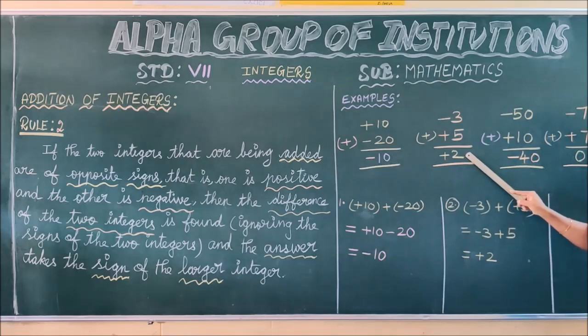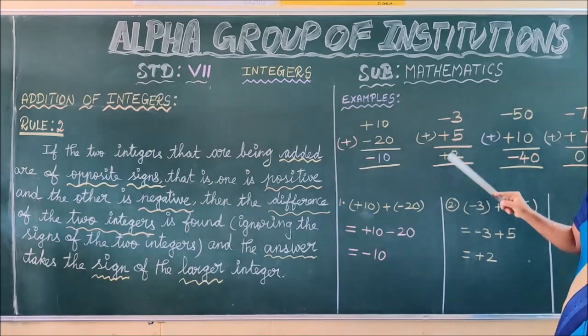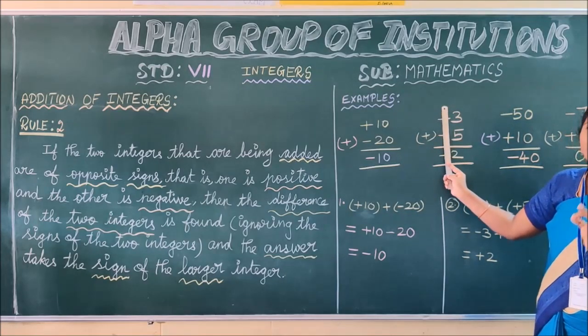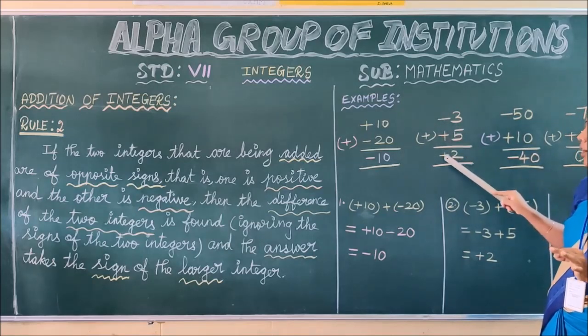Now we are going to see about its symbol. To find its symbol, again you have to ignore the symbol. Among 3 and 5, which is the bigger number? 5. What is the symbol for 5? Plus. So you have to write plus.